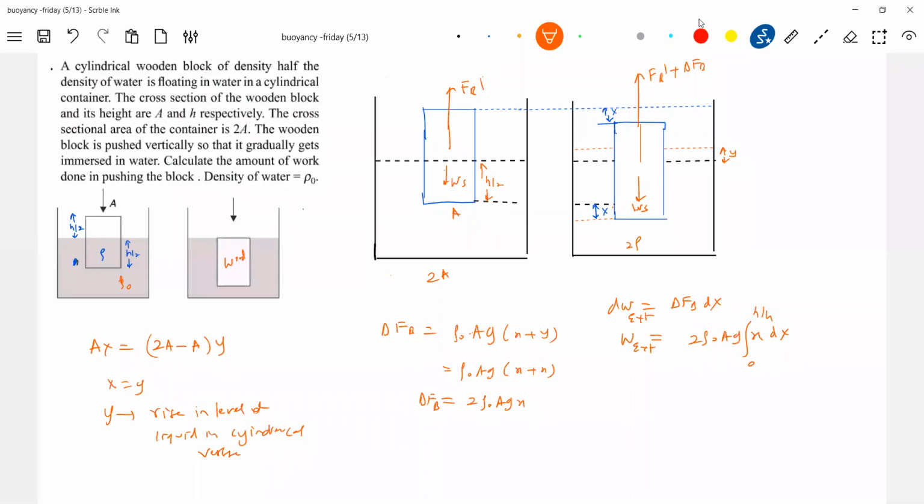Able to understand the limit? What is this? Work done by the action agent to push the cylinder by distance dx. For the cylinder to get into the liquid, h by 2 should go into the liquid, no? But what should be the displacement of this point? Should be h by 4, because if the cylinder moves by x, the liquid will rise by 2x. So therefore the limit should be 0 to h by 4. So this will become rho naught g A h square by 16.